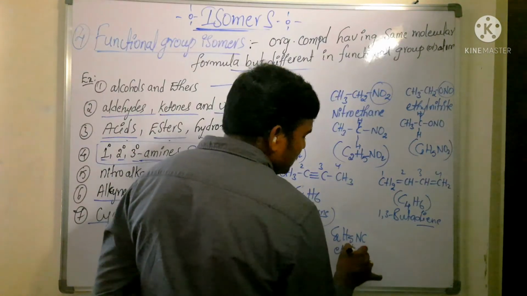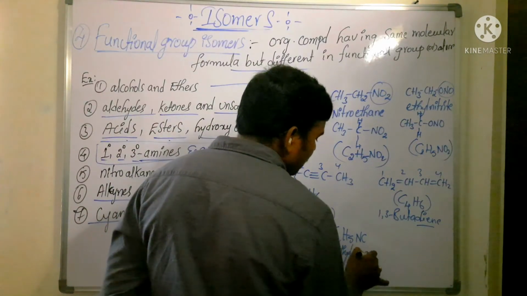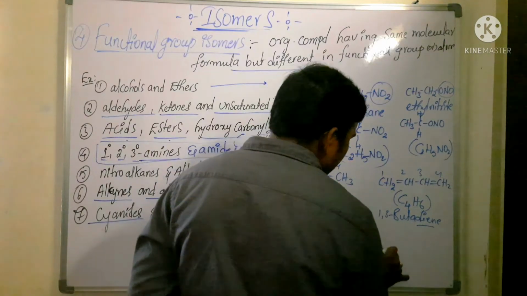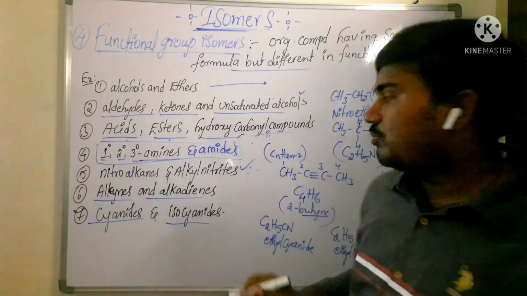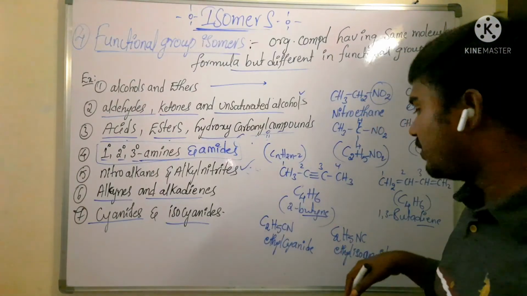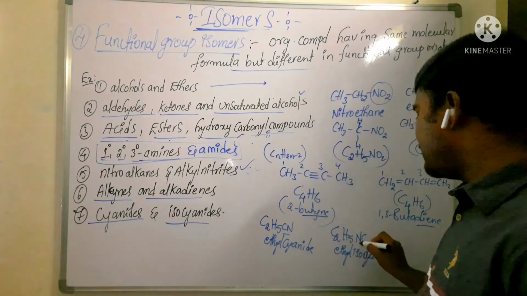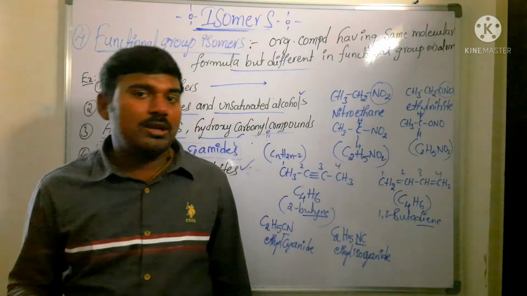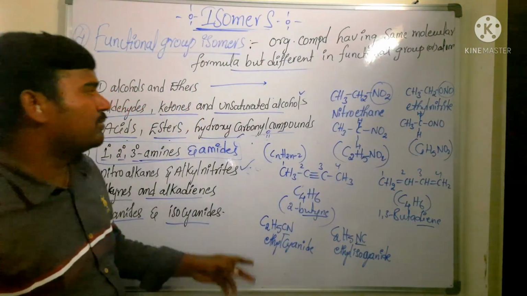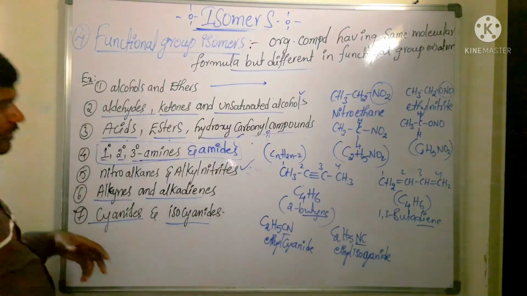Ethyl cyanide and ethyl isocyanide both have the same molecular formula. Functional group is cyanide here, isocyanide here. Having the same molecular formula but differing in their functional group, they come under functional group isomer.